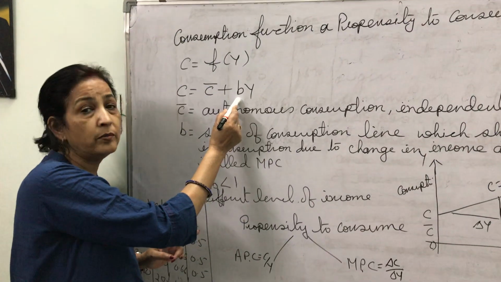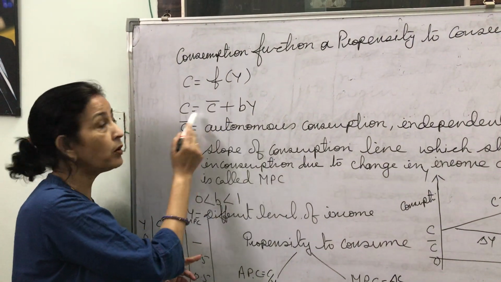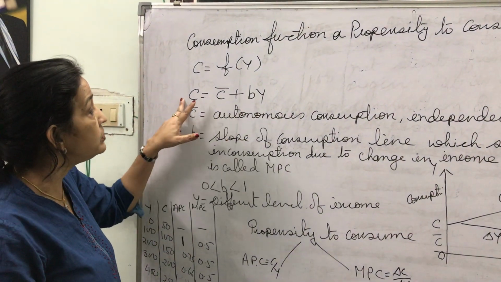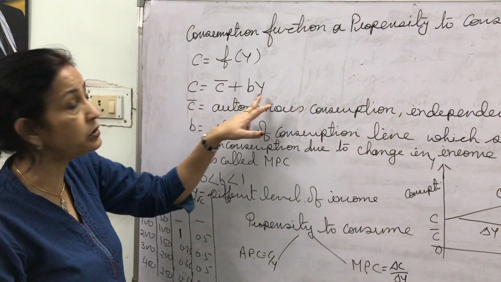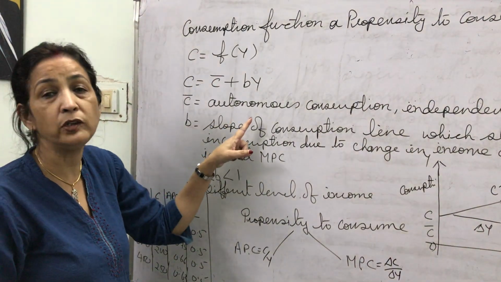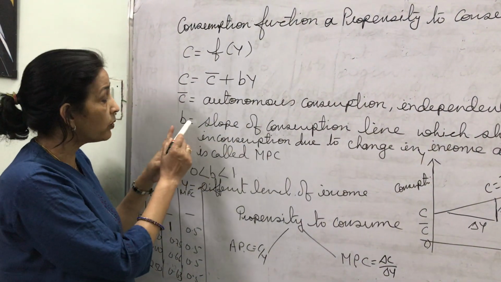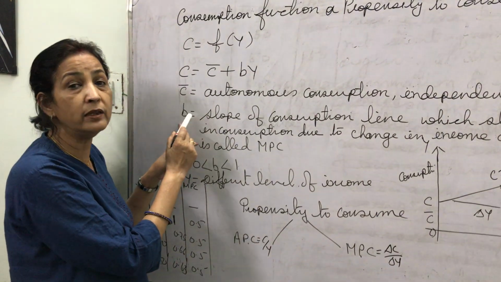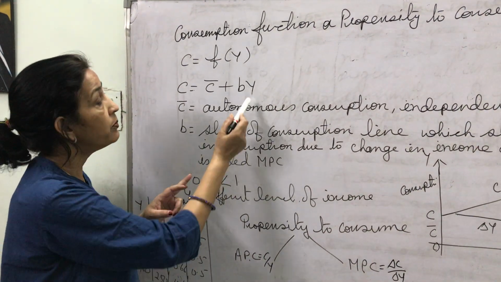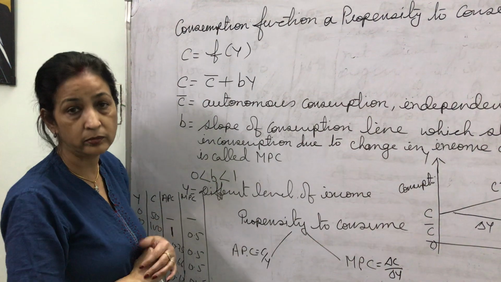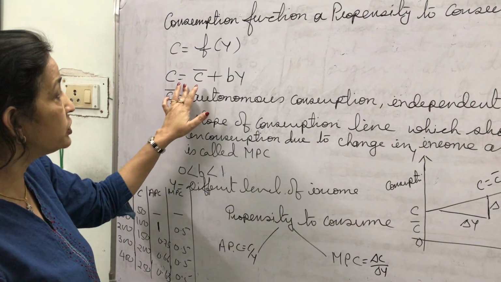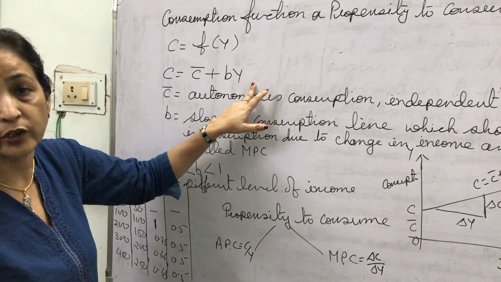Second is B. What is B? B is the slope of consumption line. It shows a change in consumption due to change in income, and that is called marginal propensity to consume. That means B is MPC, which is equal to delta C by delta Y, and Y is different levels of income. So this is how we explain consumption function with the help of this equation.